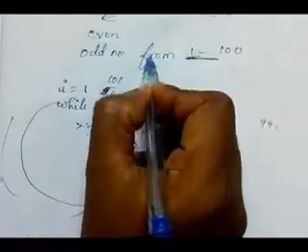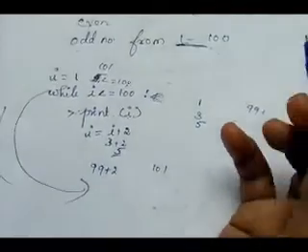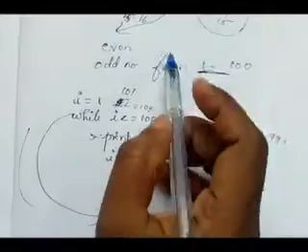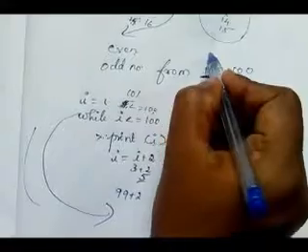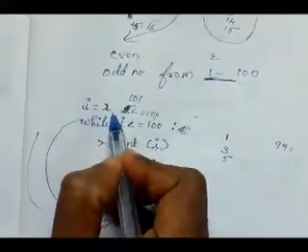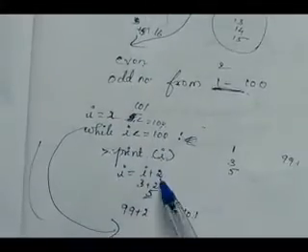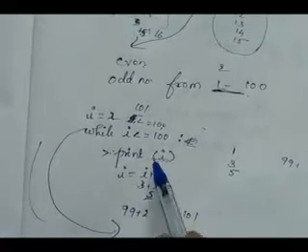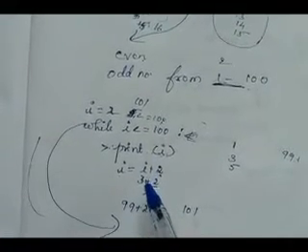Even numbers from 1 to 100. Okay. So how can we give that? What is the first even number? 2. So we can start from I value 2. Then increment by 2. Then we can get all the even numbers. Did you get it?